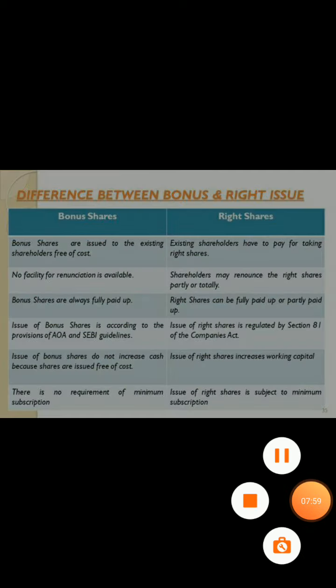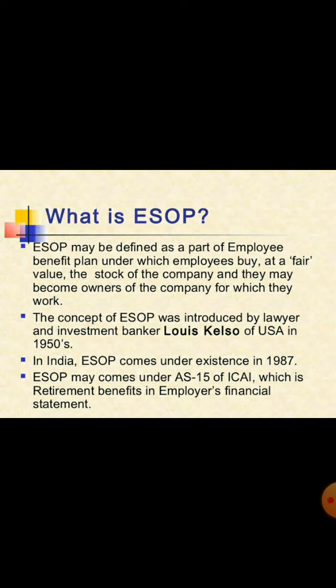Then comes employees stock option plan. In this plan, when shares are issued, they are offered to the employees of the company, so that employees who are working and giving their service continuously in the company may get some benefit of being owner of the company.